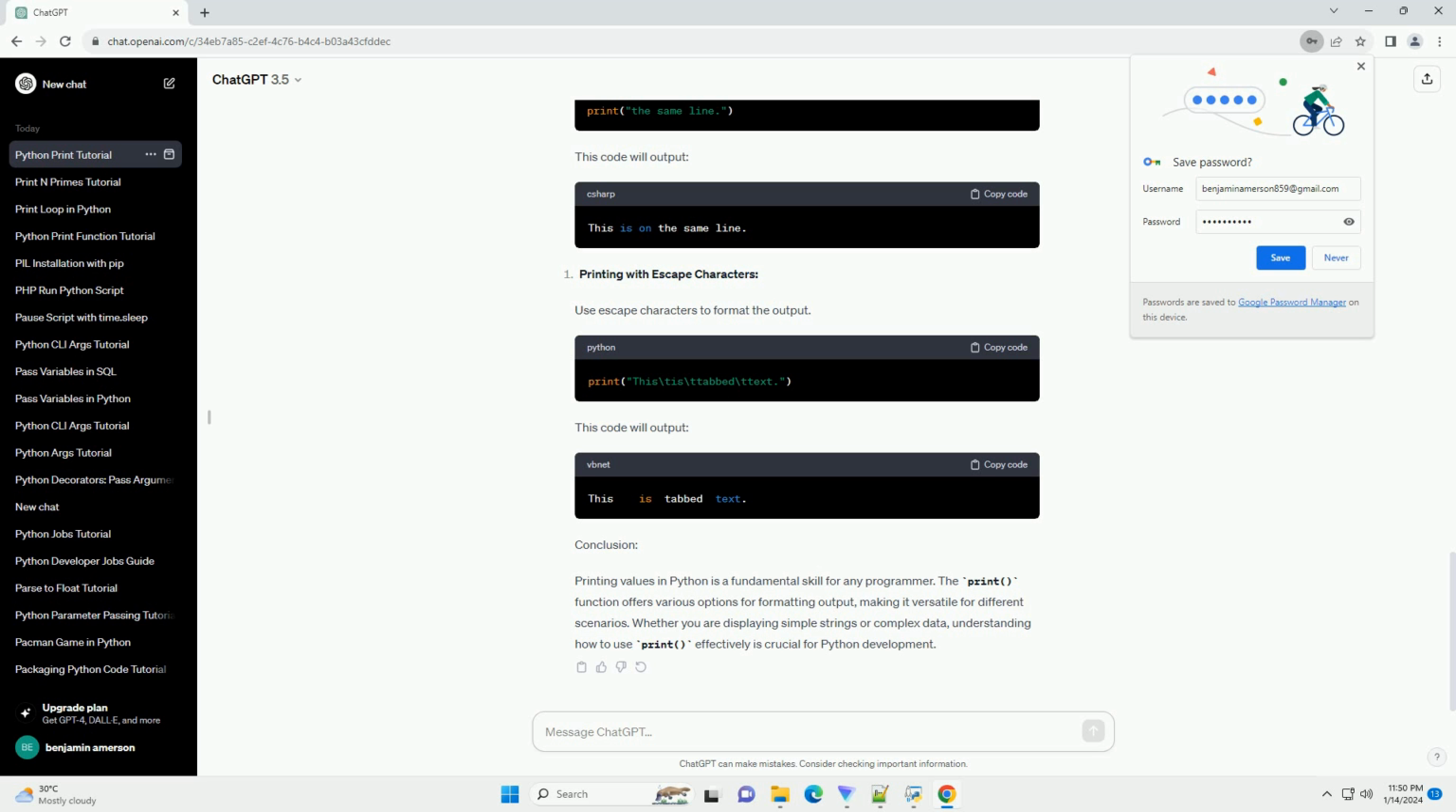Printing values in Python is a fundamental skill for any programmer. The print function offers various options for formatting output, making it versatile for different scenarios. Whether you are displaying simple strings or complex data, understanding how to use print effectively is crucial for Python development.